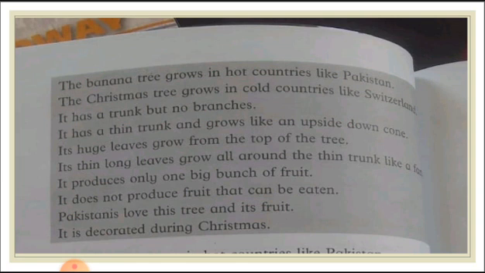Its thin, long leaves grow all around the thin trunk like a fan. So you can see a Christmas tree has this shape of leaves. So this line belongs to the Christmas tree and the previous line belongs to the banana tree. It produces only one big bunch of fruit. So it is clear in this, only banana trees produce only one big bunch of bananas. So this line belongs to the banana tree.